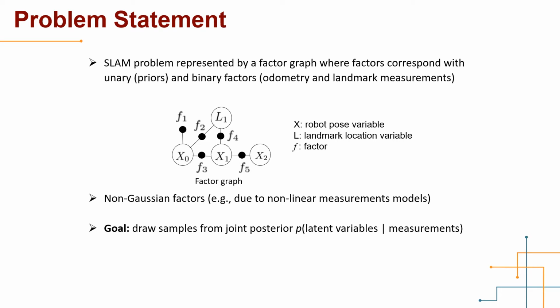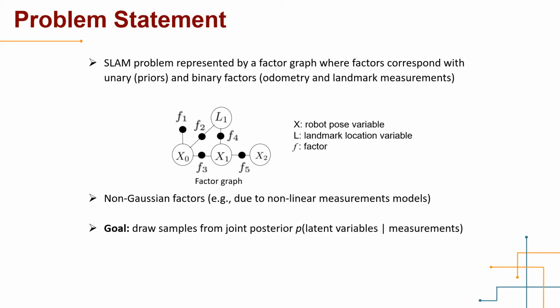Here is our problem statement. We use a factor graph to represent a SLAM problem. The nodes with X or L denote latent variables such as robot pose or landmark location. The dark dots are factors. The unary factor F1 is a prior. The remainders are binary factors such as landmark measurement factors F2 and F4 and odometry measurement factors F3 and F5. Note that those factors can lead to non-Gaussian posteriors, as we mentioned earlier.